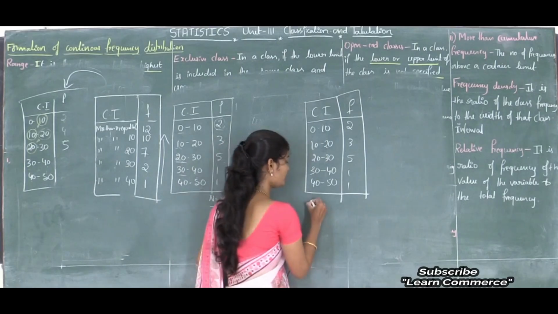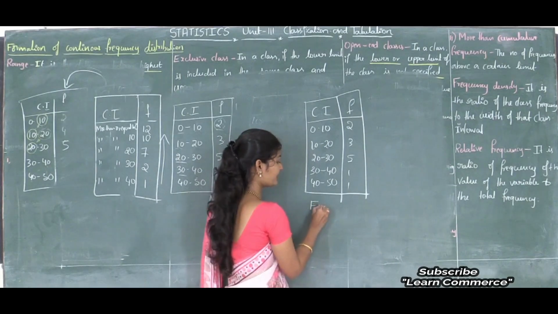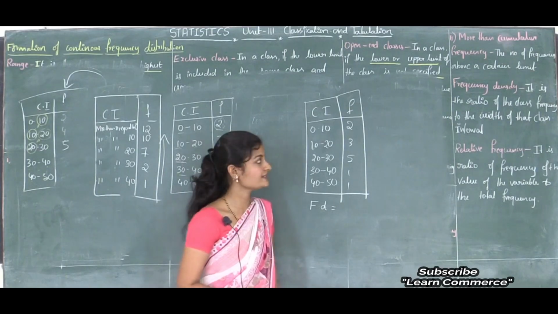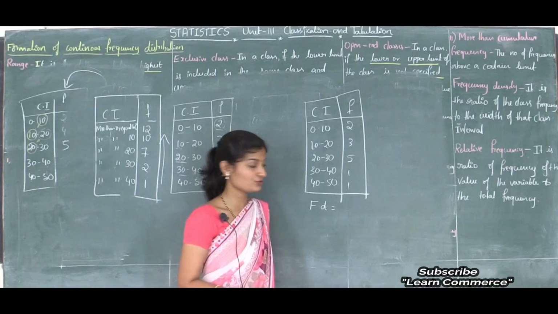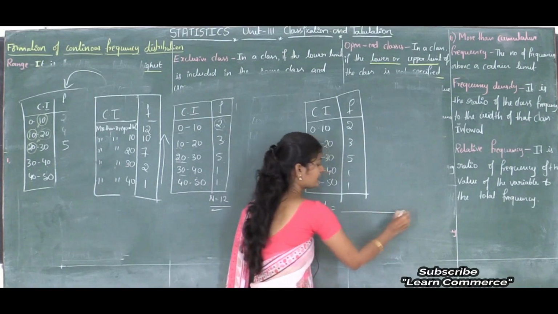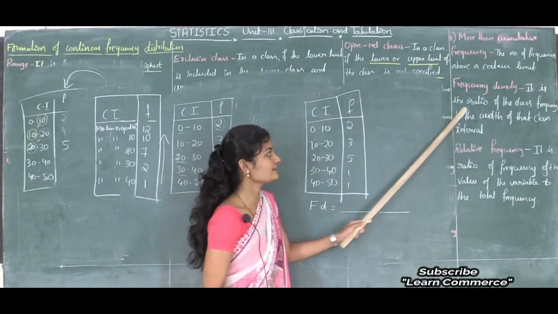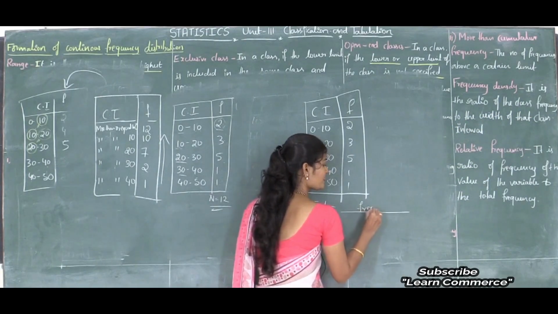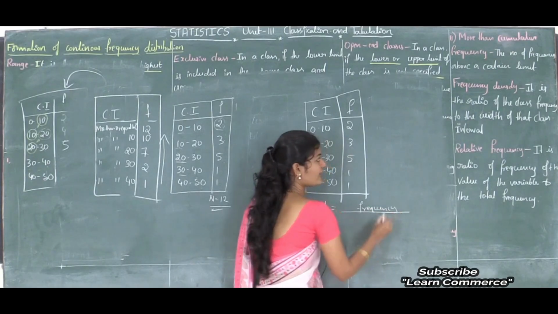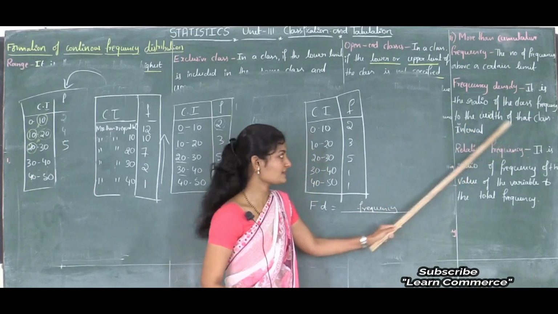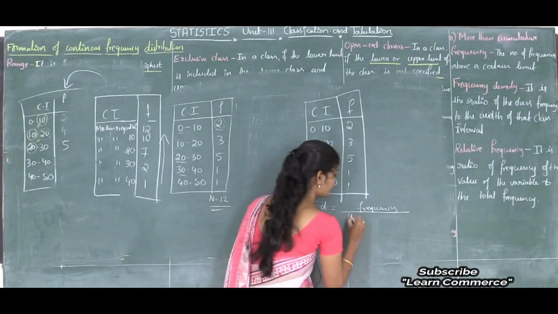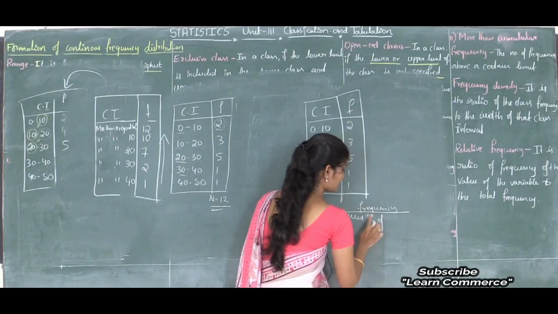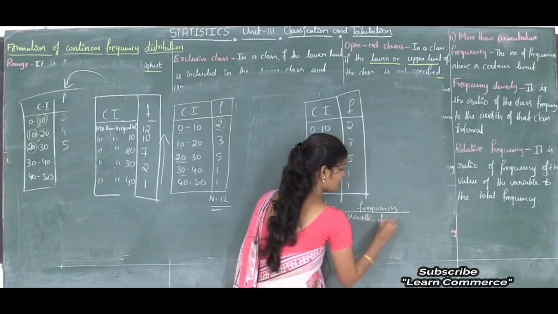So how to write the formula to find frequency density? I will write FD. Here FD means frequency density. So frequency density is equal to the ratio, but for our convenience I will write divided by. So the ratio of the class frequency, so here I will write frequency divided by width of the class interval. So here I will write width of the class.